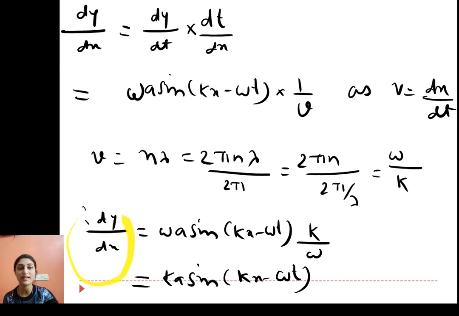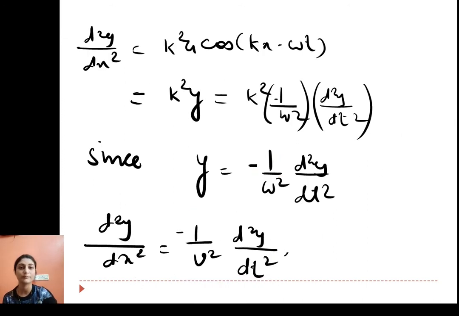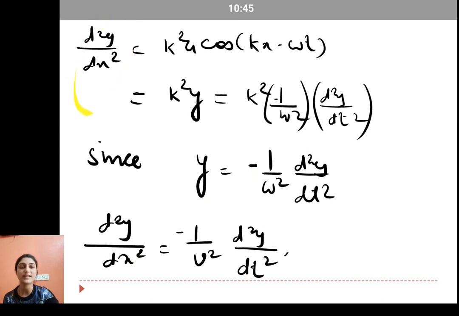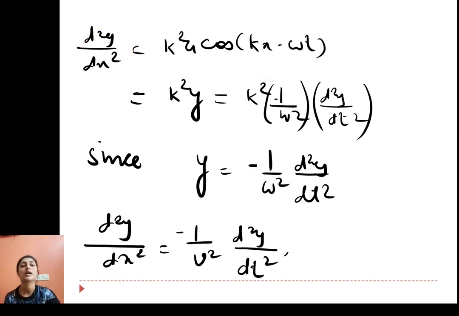So in dy by dx, if I substitute, dy by dx equals omega a sine(kx minus omega t), and for 1 by v, I will get k upon omega. This omega will get cancelled and I will get dy by dx equals ka sine(kx minus omega t). If I find d2y upon dx square, the derivative of sine is cos, and again the derivative of kx becomes k. So I will get k square a cos(kx minus omega t). A cos(kx minus omega t) is nothing but y, so I will get k square y.